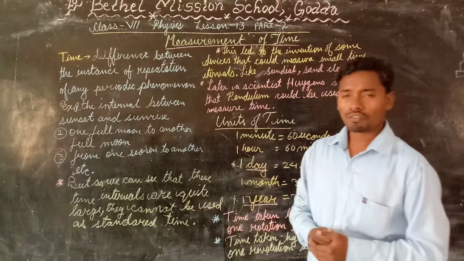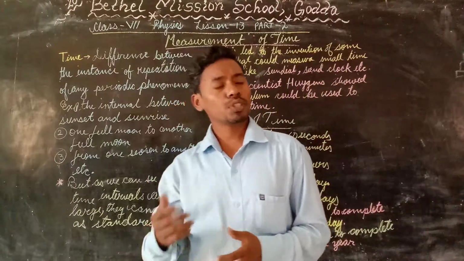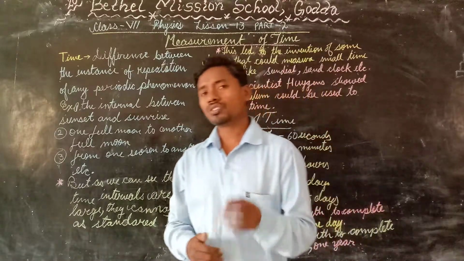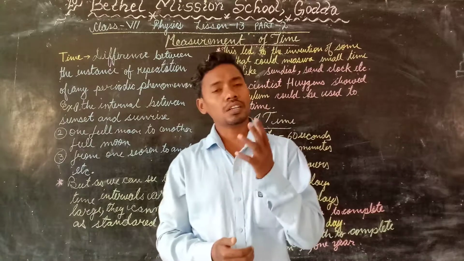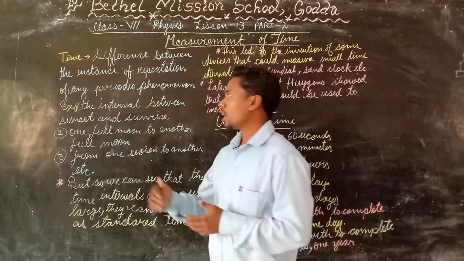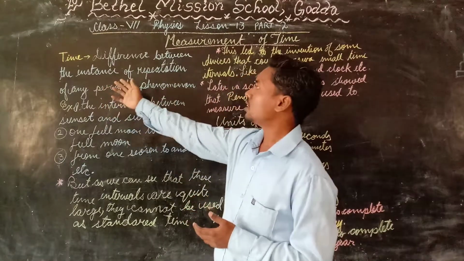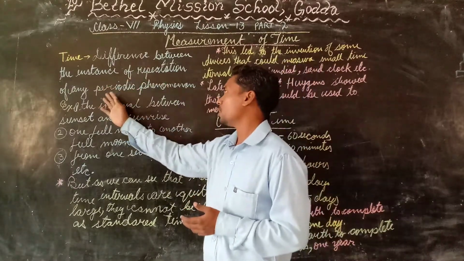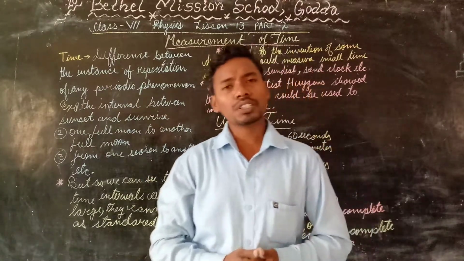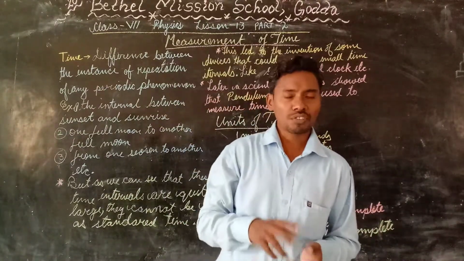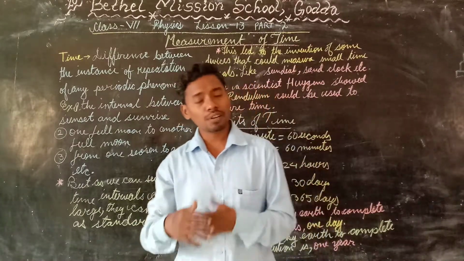The measurement of time. This is the topic today that we have to discuss. So before we start discussing how to measure time, we should try to understand what time is. Time can be considered as the difference between the instances of repetition of any periodic phenomenon. There are so many periodic phenomena in nature. For example, sunrise and sunset keep on repeating after a regular interval.